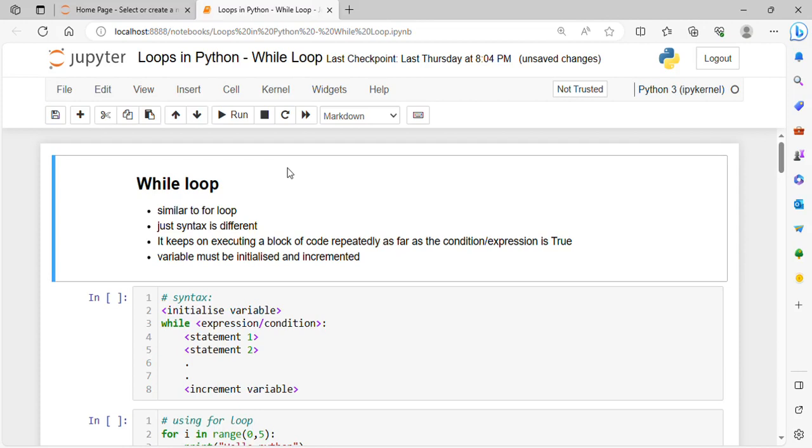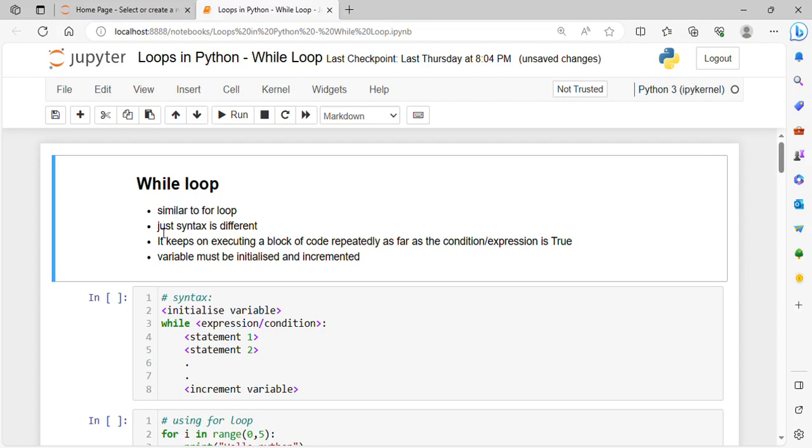While loop is very similar to for loop. The basic functioning is very similar. It does the same thing that for loop does, but there is only a difference in the syntax. In for loop the syntax is a little bit simpler. In while loop it is a little bit lengthier. The functionality is quite similar, it iterates over sequences. Then the next thing, the syntax is different.